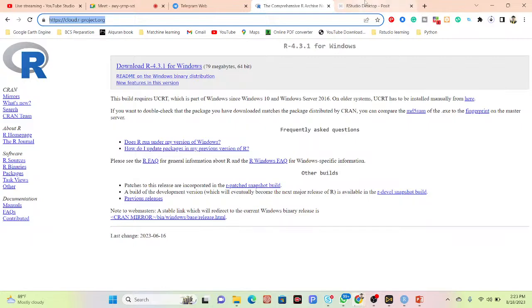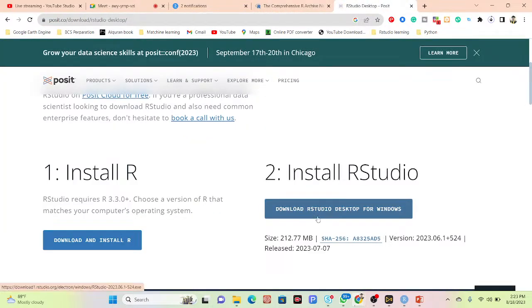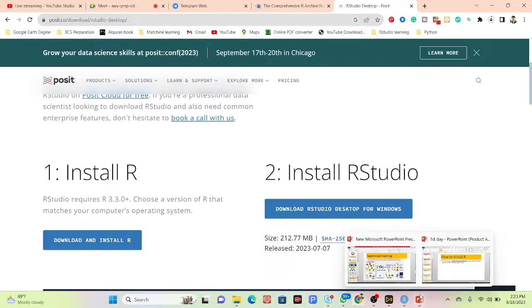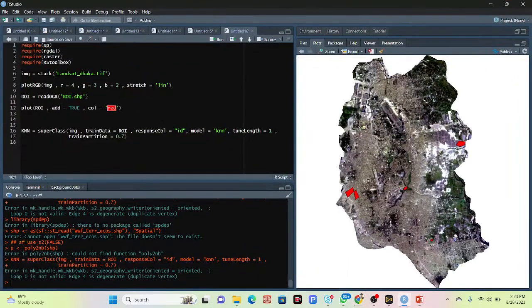When I use RStudio, I can simply download RStudio from here. Then I need to connect the R programming language with RStudio. So R programming language, then RStudio, I need to connect them. How can I connect that? For that, I can simply open my RStudio. Here I have already worked on some tasks, so I simply remove that.